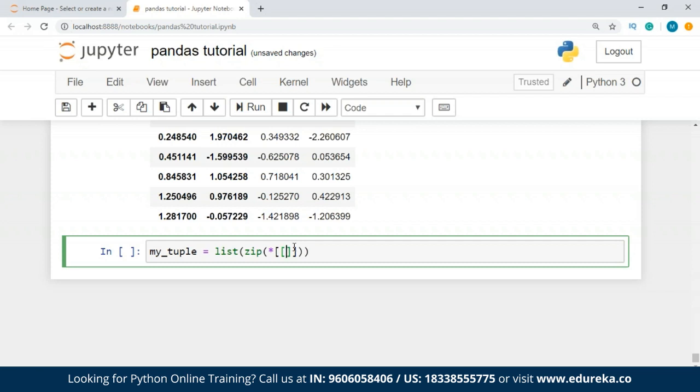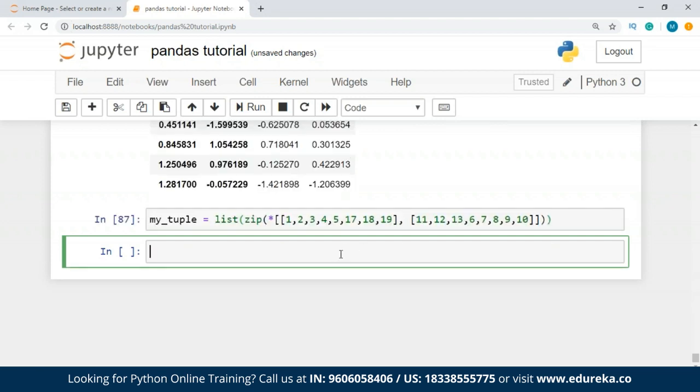So let's take a few values: 1, 2, 3, 4, 5, and then again 6, 7, 8, 9, and 10, or we'll add a few more values, guys. Let's say 11, 12, and 13. Over here I will add a few more values, let's say 17, 18, and 19. So we have our tuple.